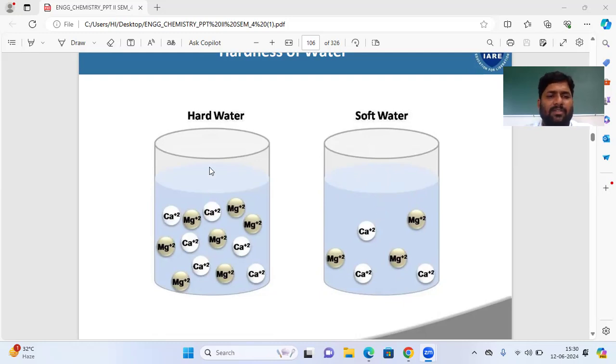Hard water means it has very high calcium and magnesium concentrations. Due to this reason, you cannot use this water for bathing, cooking, washing, and agriculture purposes. So this is the difference between hard water and soft water.